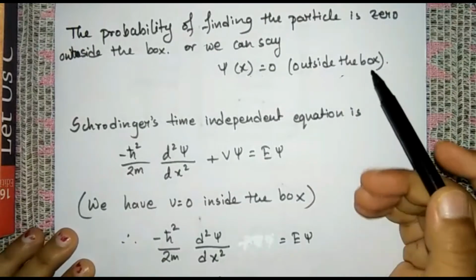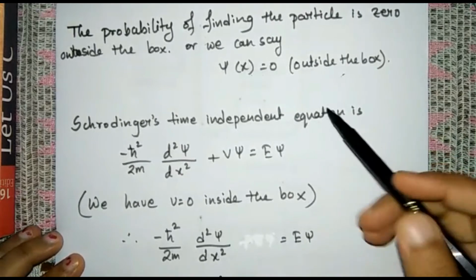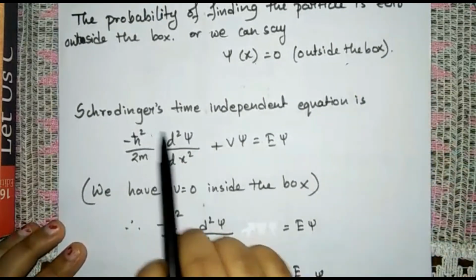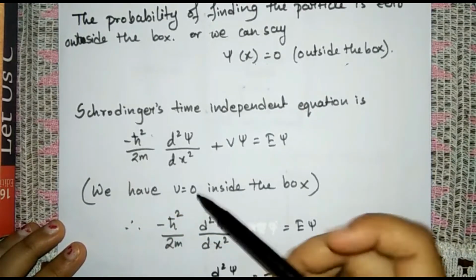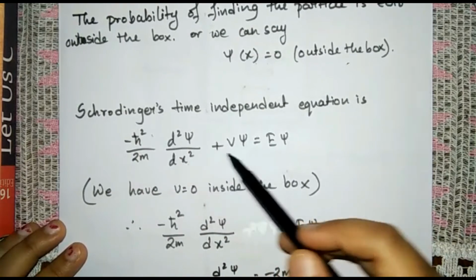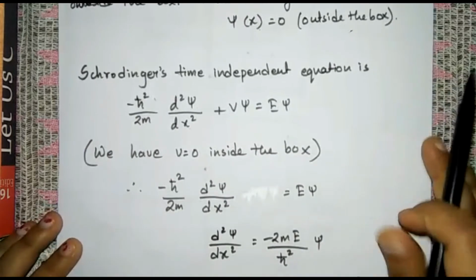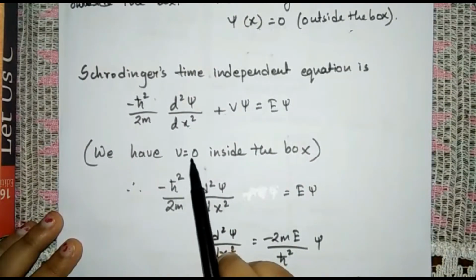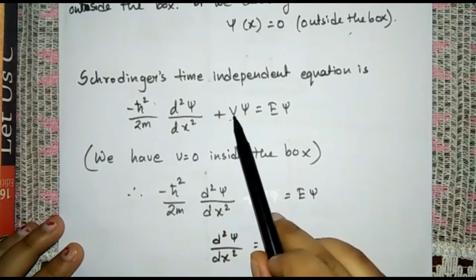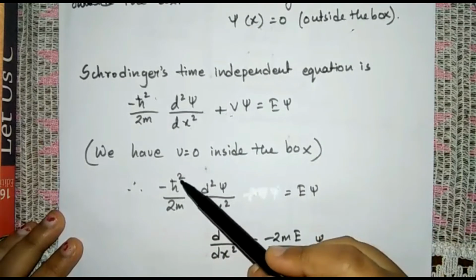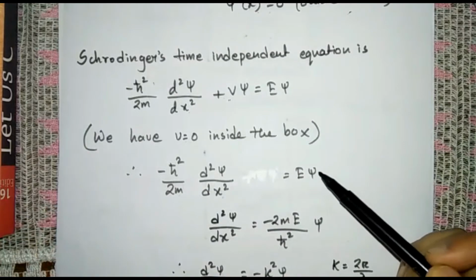So it is clear to you how the particle inside the box behaves when we describe it through quantum mechanics. Now from Schrodinger's time independent equation, we know that minus h bar squared by 2m d squared psi by dx squared plus V psi is equal to E psi. And from the graph we know that the potential V is equal to 0 inside the box. So when we put V equal to 0 here, we get minus h bar squared by 2m d squared psi by dx squared is equal to E psi.